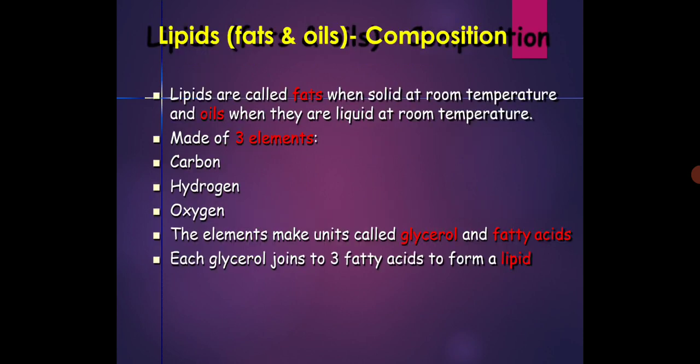Lipids are made up of fats and oils. Seen here the composition, lipids are called fats when solid at room temperature and oils when they are liquid at room temperature, made up of three elements, that is carbon, hydrogen and oxygen. The elements make units called glycerol and fatty acids.